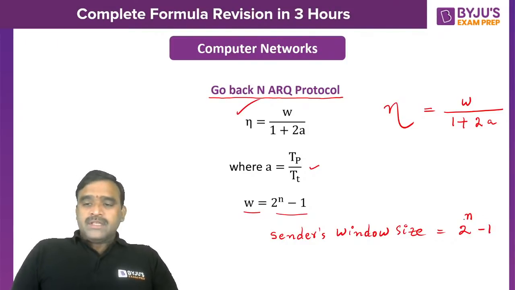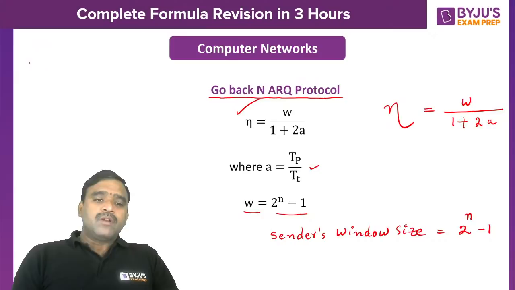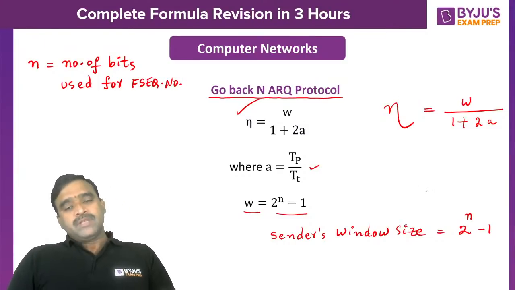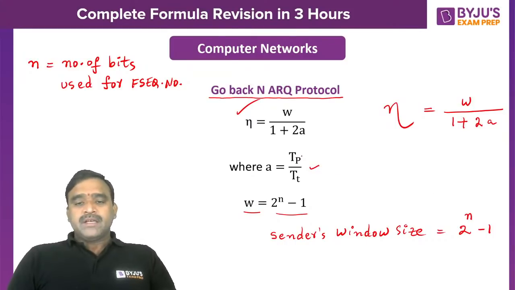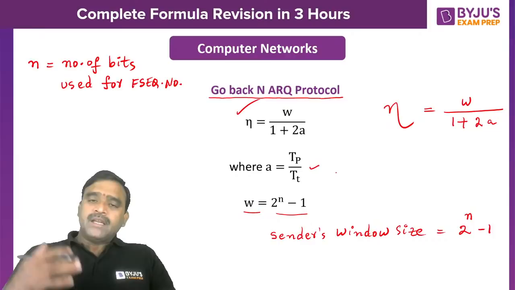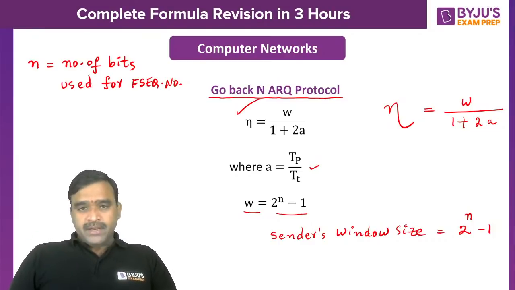Okay. So n is the number of bits used for the frame sequence number. Frame sequence number. F sequence is nothing but frame sequence number. So where A is the propagation time divided by transmission time. So the sender can keep on sending the frames without waiting for acknowledgement.